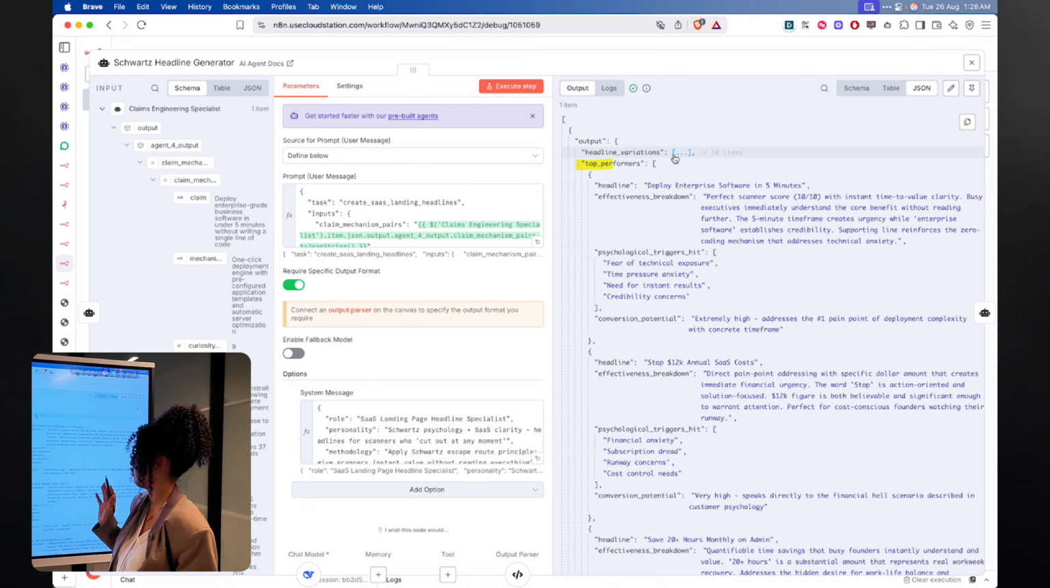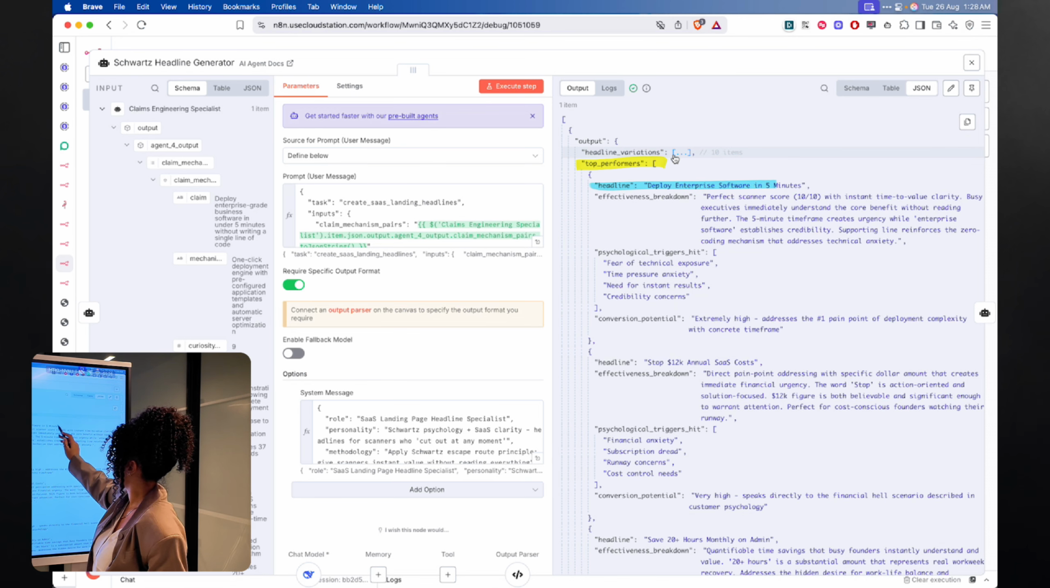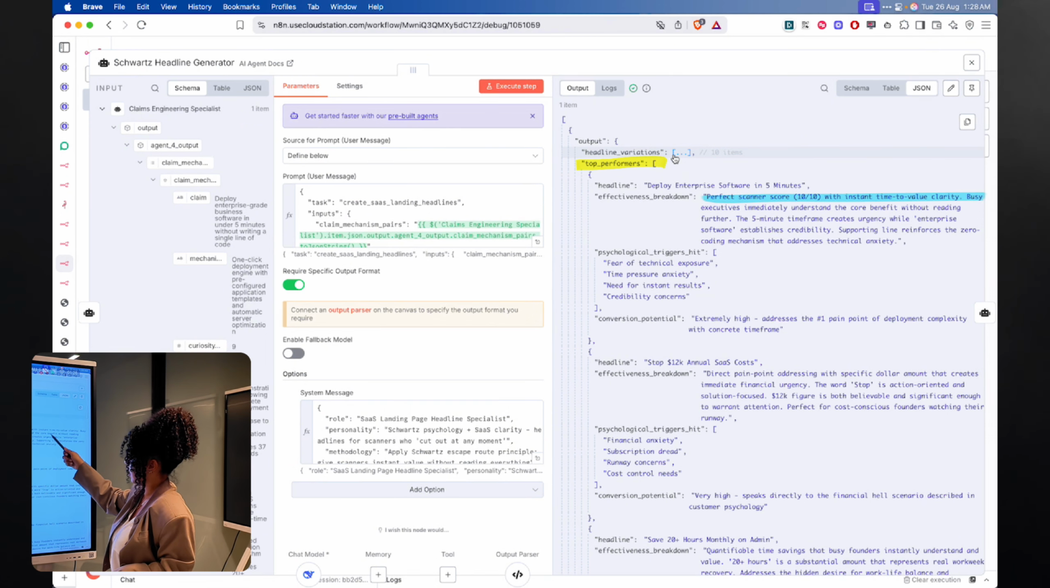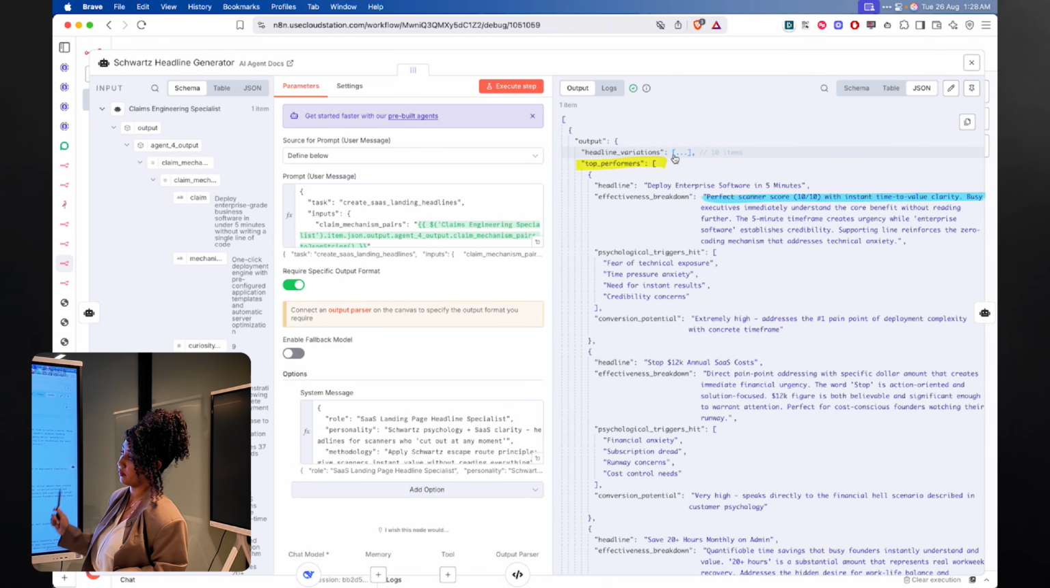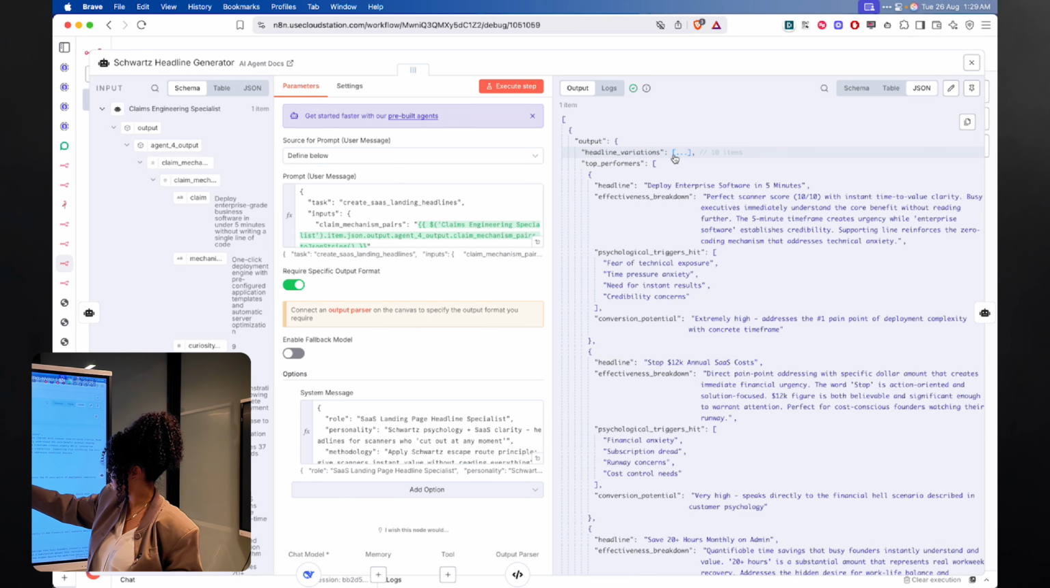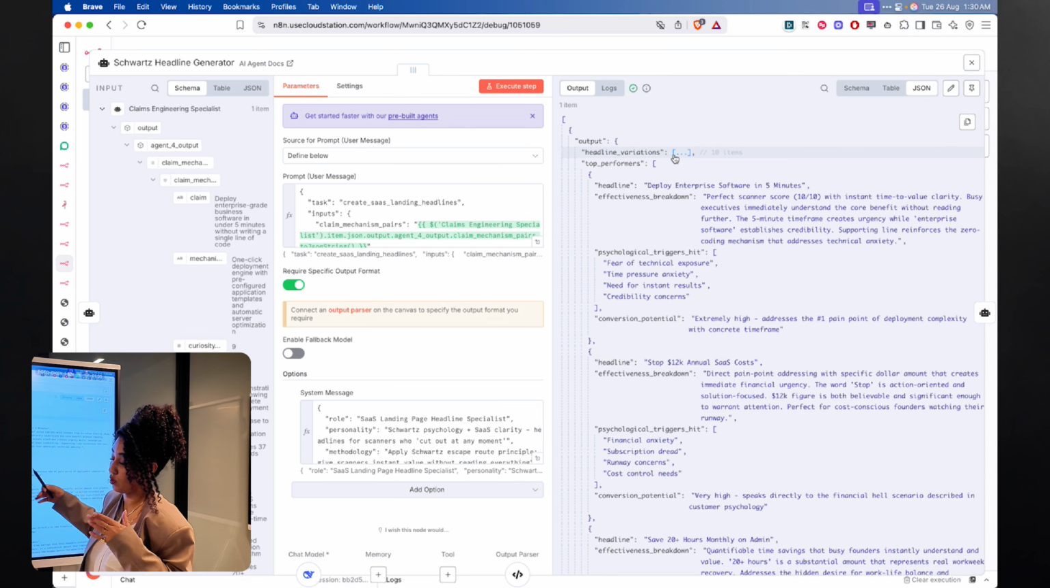And then we have the top performers. It shows deploy enterprise software in 5 minutes. Why: perfect scanner score, 10 out of 10, with instant time to value clarity. Busy executives immediately understand the core benefits without reading further. And the 5-minute time frame creates urgency while enterprise software establishes credibility. The bottom line reinforces the zero coding mechanism that addresses technical anxiety, etc. And then we have the conversion function, extremely high. These are all the headlines that could perform the best.